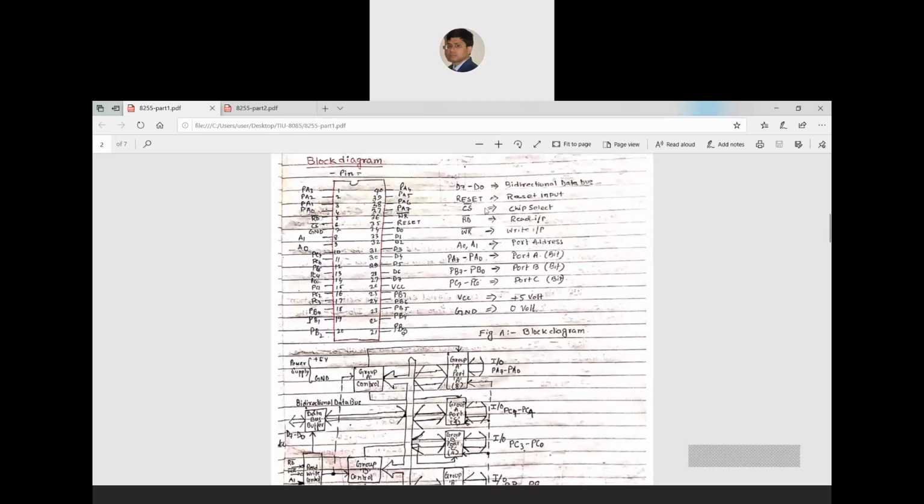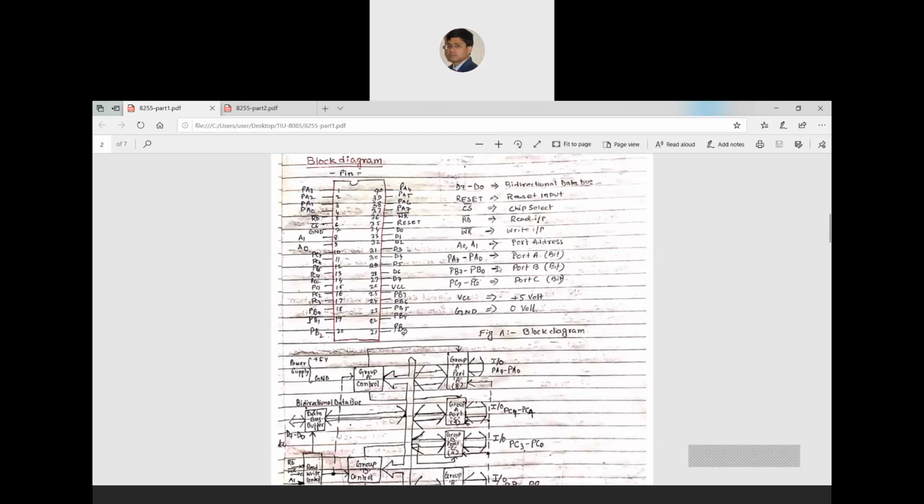It has a chip select pin, so that we can select the 8255 whenever necessary. It has a reset input pin, supply and ground pins, which is very common. It has pins A0 and A1 for the port address. That means it has three ports and you can use any of these, so you have to provide the port address. For giving the port address, it has two pins, and it has a bidirectional data bus.